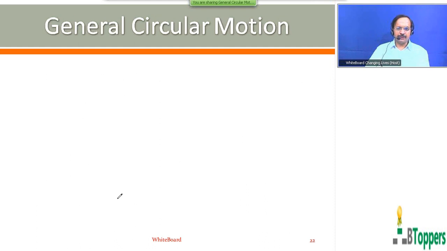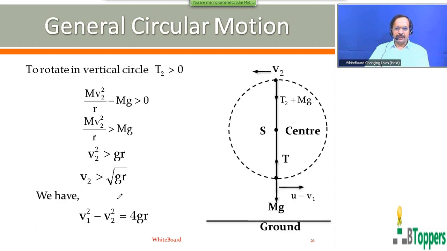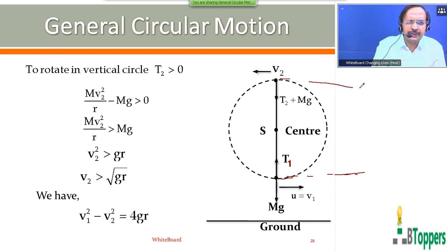We have v1 square minus v2 square equal to 4gr. All of you finish writing the notes up to here. Of course, on the right side, I have shown you the diagram showing the lowest position and highest position. The magnitude of tension at the lowest position is denoted by T1 here. And the vertical height between the lowest and highest positions is equal to the diameter of the circular path, which is equal to 2 times the radius of the circular path.